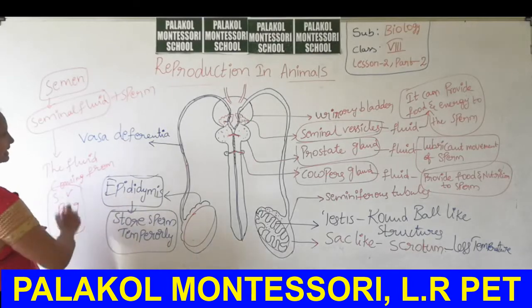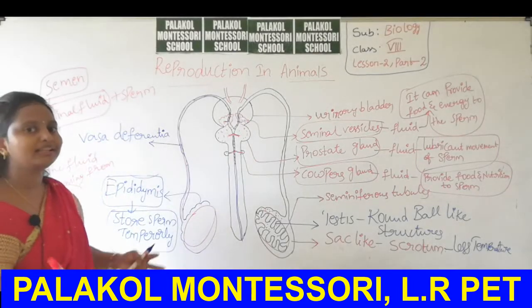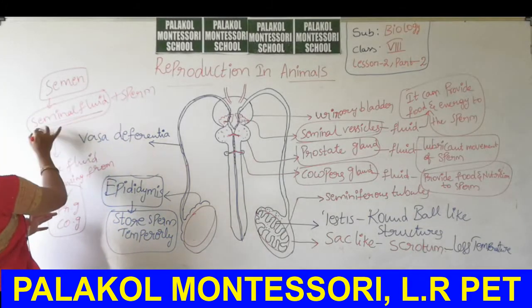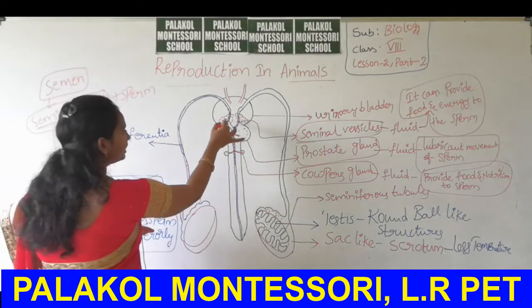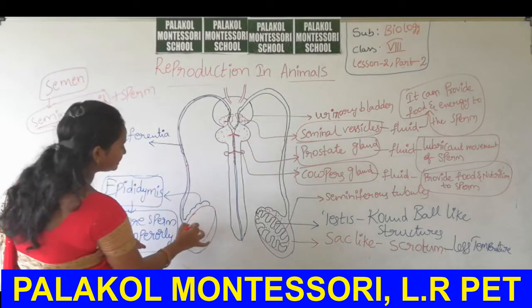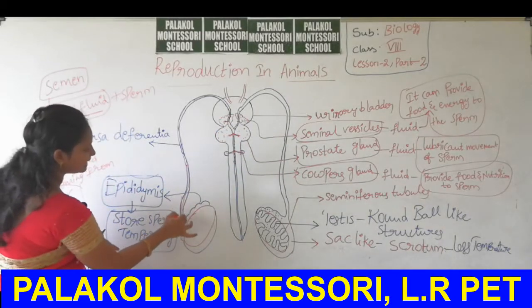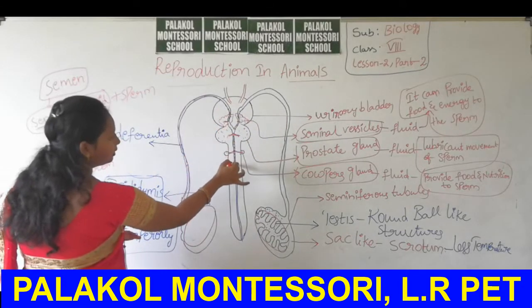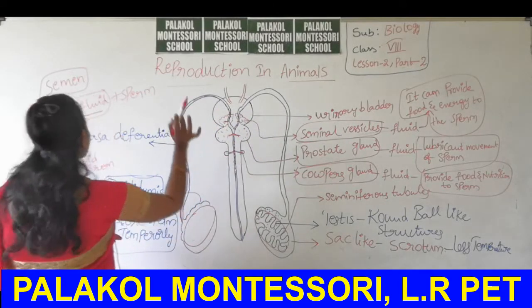These three glands secrete three types of fluid. These three types of fluids combined form the seminal fluid. Now this seminal fluid is combined with the sperm cells coming from this area. Now it is called semen.